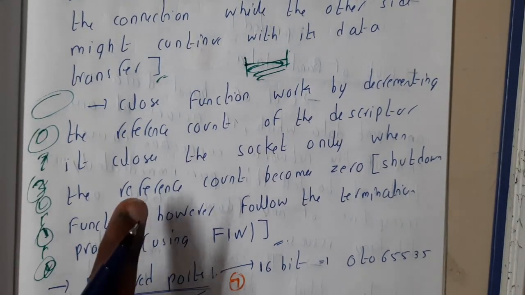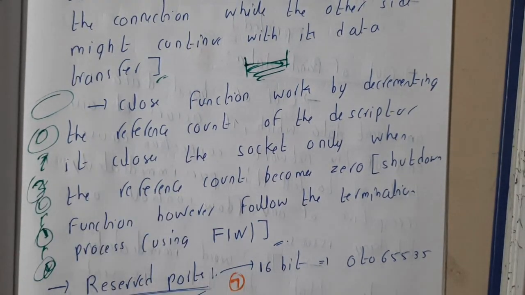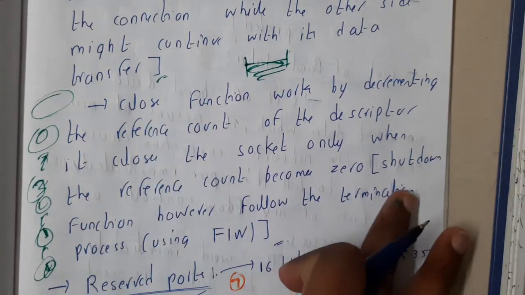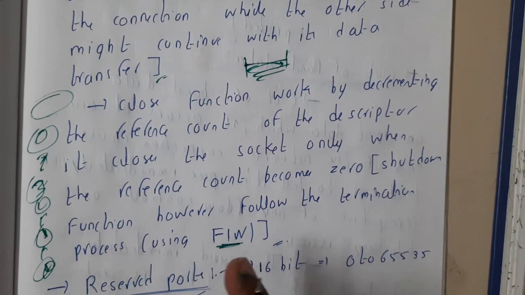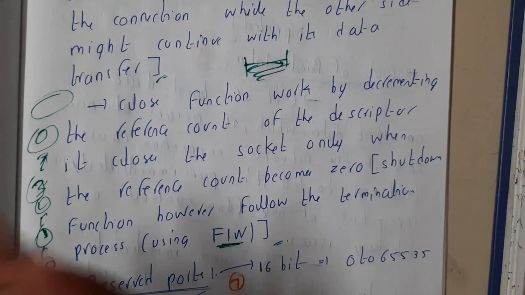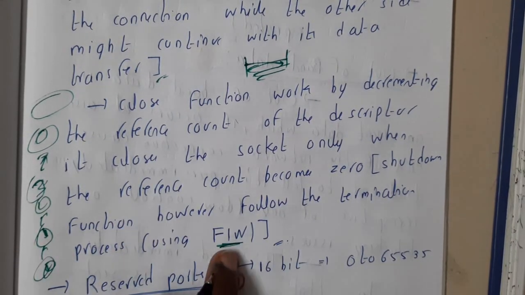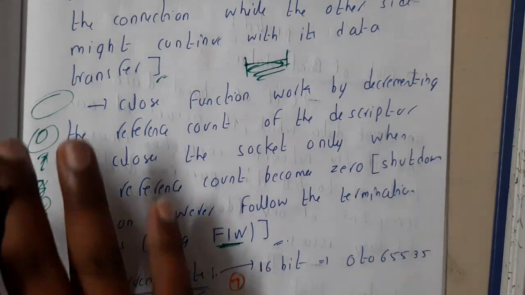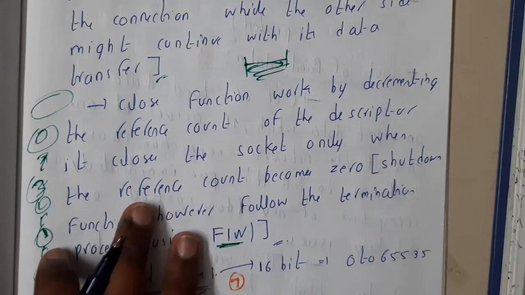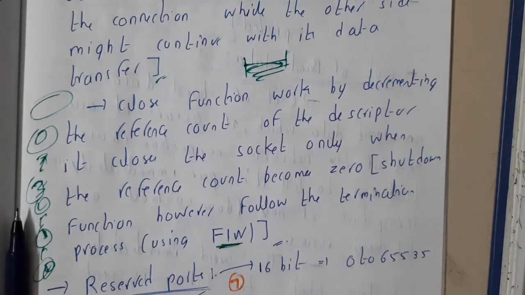Whenever you are closing, it should close, but it is not closing. To overcome this, shutdown uses FIN, guys. I hope everyone knows what a FIN is, right? We discussed that to disconnect a network, we use the FIN protocol. This is how shutdown works, and that is the reason why shutdown is used more than close.